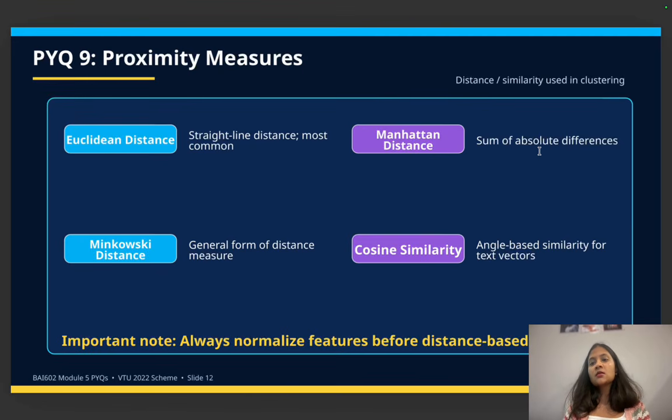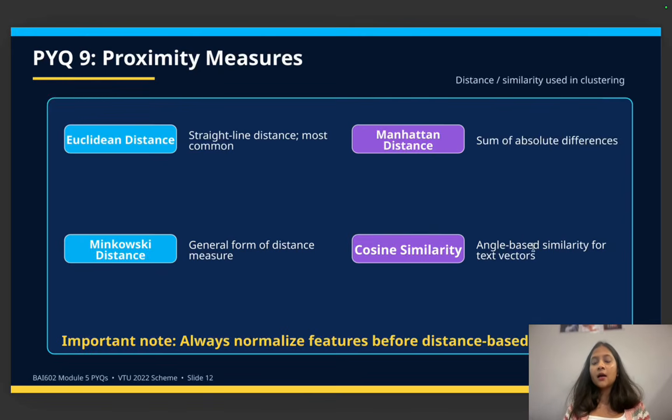Manhattan distance is the sum of absolute differences. Minkowski distance is used for the general form of the distance measure. Cosine similarity is majorly used for angle based similarity for text vectors.